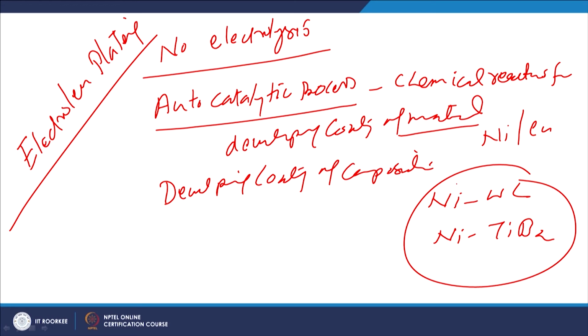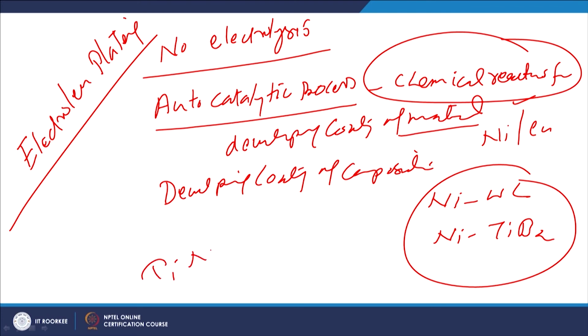The coatings of composite materials as well as materials in metallic form can be deposited using the electroless plating process. So, primarily it involves chemical reactions for development of the coatings, and in this case the coatings of titanium, tungsten carbide reinforced in nickel, titanium boride reinforced with nickel can be used.